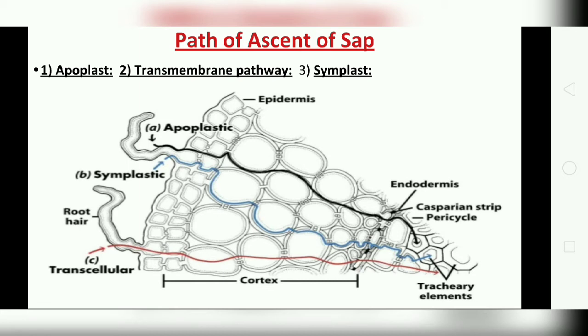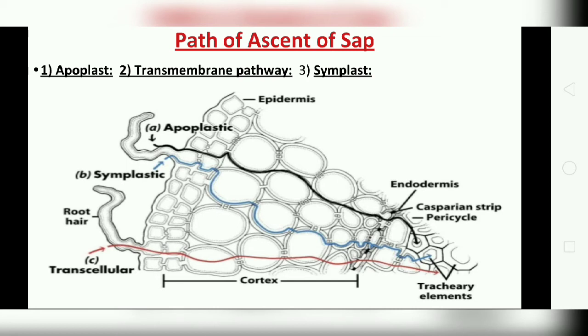The second one is the symplast. B1 is the symplast, the blue line we can see. Here water moves from one cell to the other by the plasmodesmata. The symplast consists of the entire network of cell cytoplasm interconnected by plasmodesmata. That means water moves within the cell, from one cell to the other by the plasmodesmata.